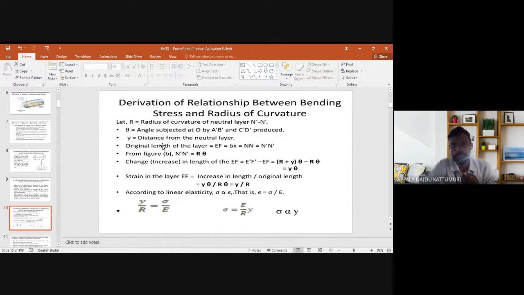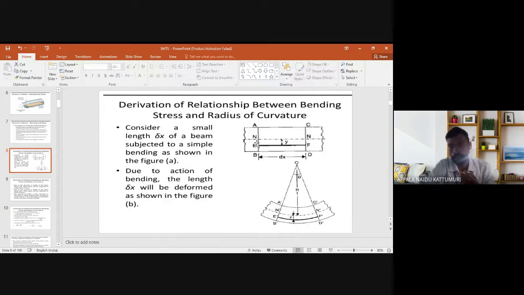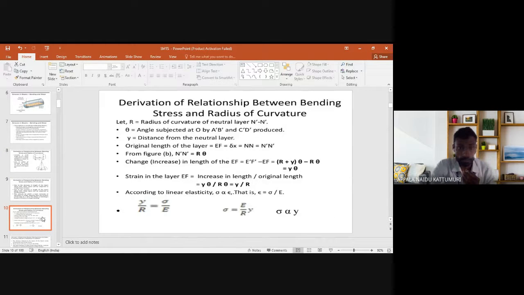The original length of the layer EF is equal to n, the neutral axis layer, and after bending the neutral axis layer cannot change, so that's why n dash. So n is equal to n dash. Before the bending n, and after the bending n dash, the neutral axis layer cannot change. Therefore the value of n and n dash is equal.